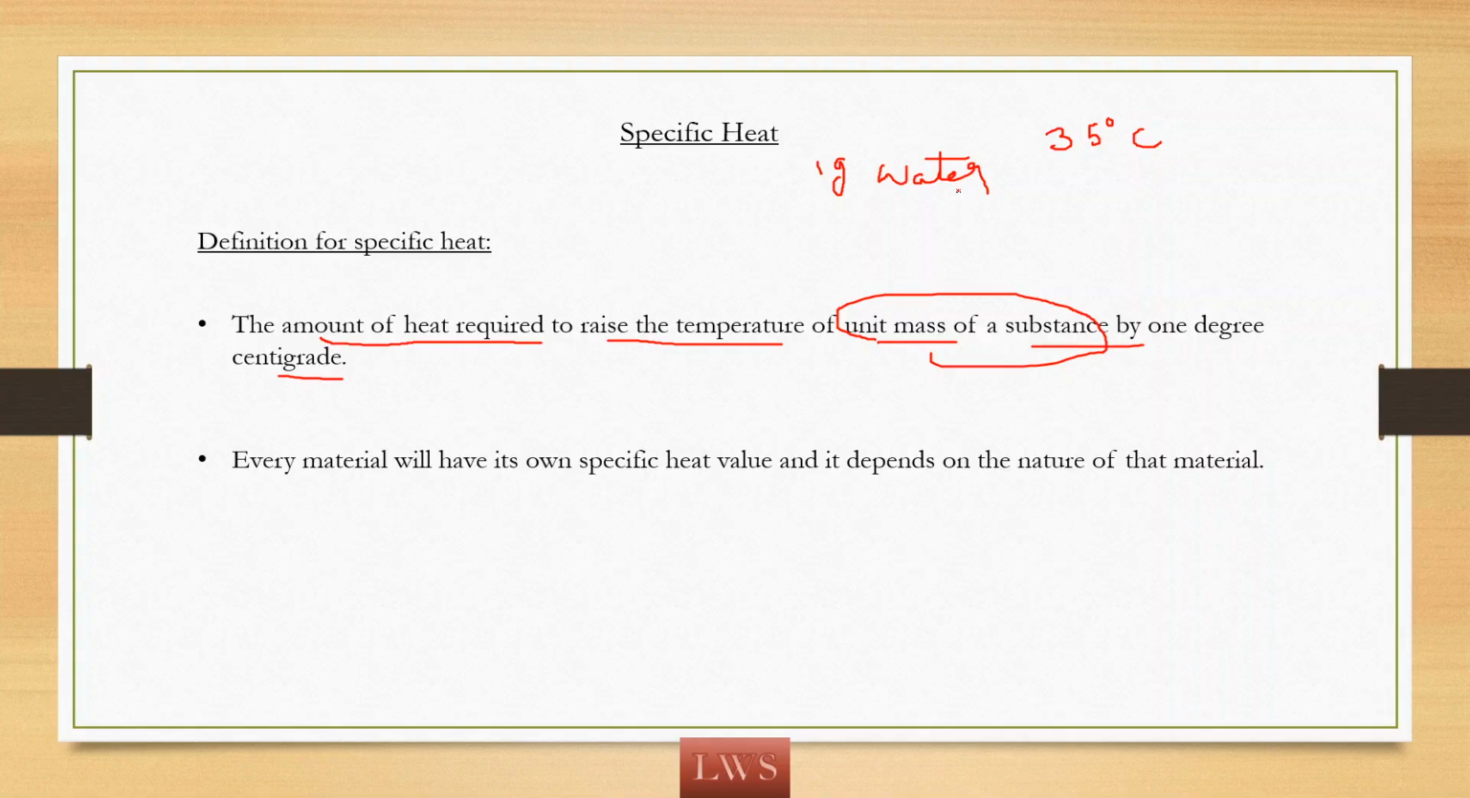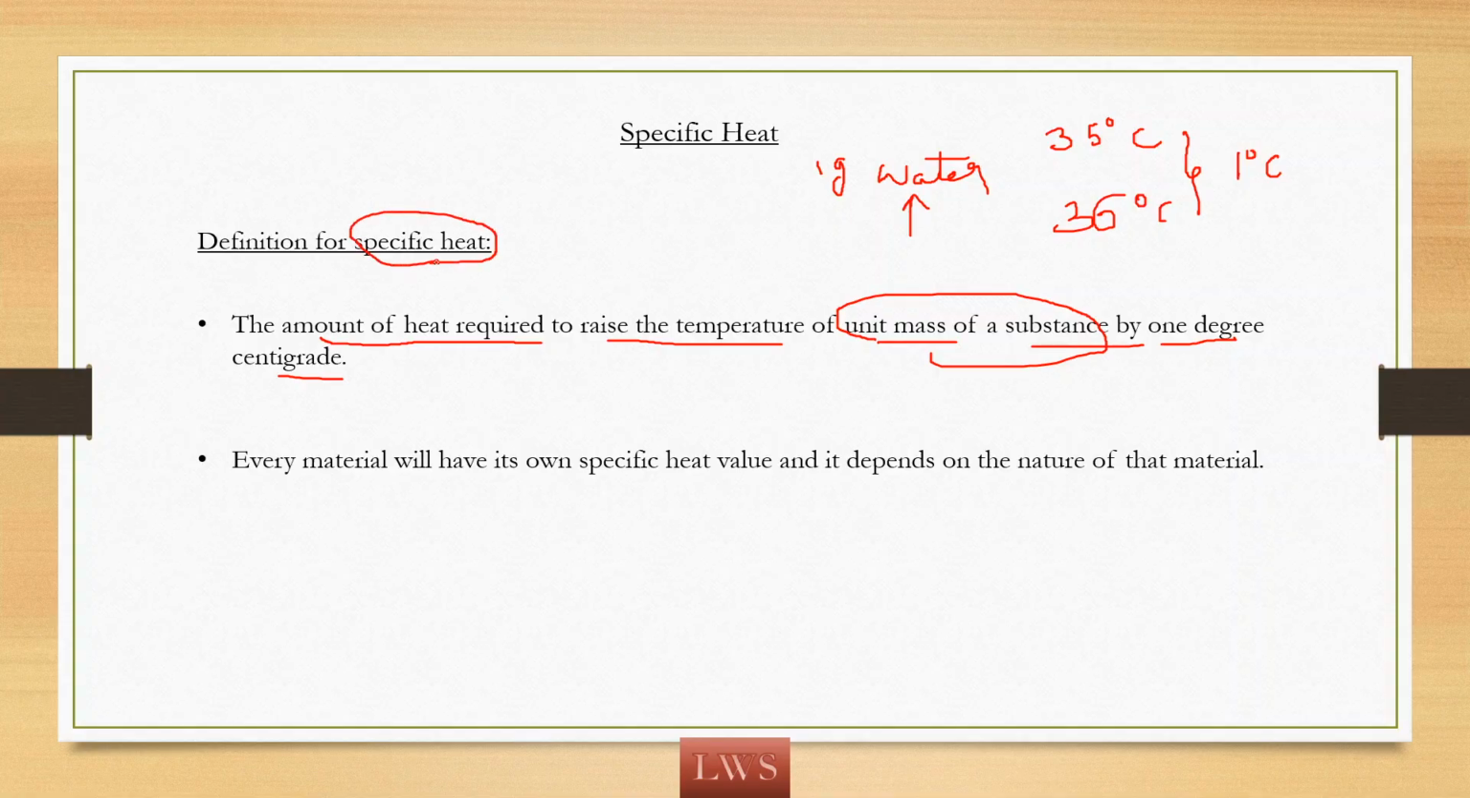Now I want to change the temperature of water from 35 degrees by 1 degree. That means I want to raise its temperature by 1 degree so that the temperature becomes 36 degrees Celsius. How much am I changing its temperature? 1 degree C. To change its temperature by 1 degree C, I need to supply some heat energy. How much is that heat energy? That is nothing but its specific heat.